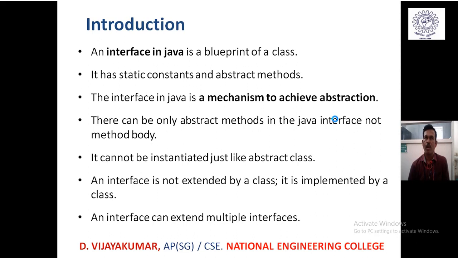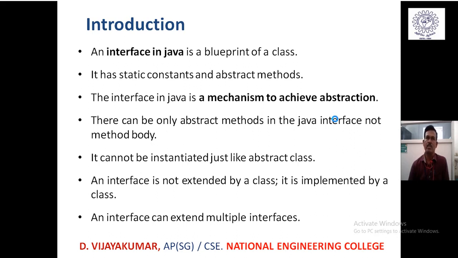An interface in Java is a blueprint of a class. It has static constants and abstract methods. The interface in Java is used to achieve complete abstraction. Only abstract methods can be declared in an interface, so defining a method body in an interface is not possible. By default, the methods in an interface are public as well as abstract.